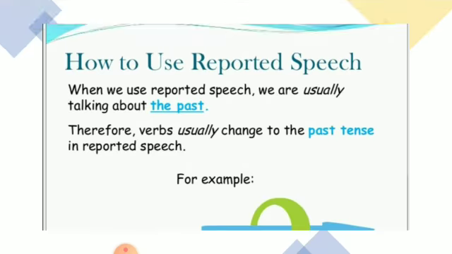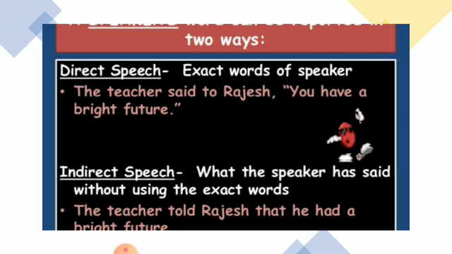Now, when we go to the next slide, we see the example over here. The teacher said to Rajesh, comma, inverted commas, "You have a bright future," full stop, inverted commas close. Now the direct speech is the exact words of the speaker. Now let's check in indirect speech what the speaker has said without using the exact words. Here, the other person is narrating what the speaker had said. So it converts into the teacher told.